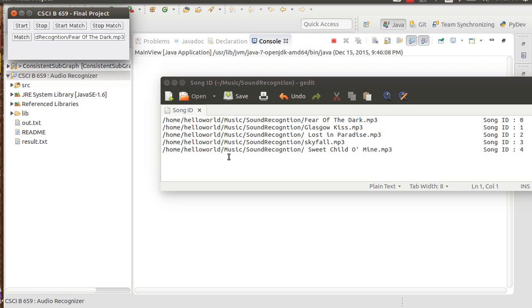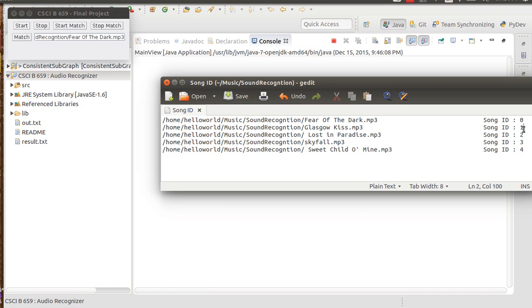So I have copied the 5 different locations of 5 different songs. Now since the tool doesn't have a database, only the song ID is printed for now. So the ID is generated starting from 0. So the first song I teach has the song ID 0, the second one song ID 1, and the third one song ID 2, and so on.